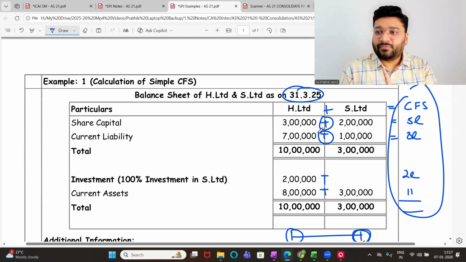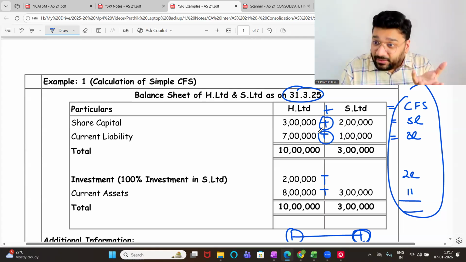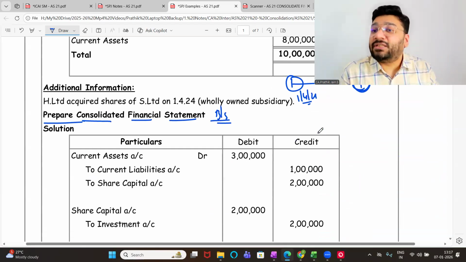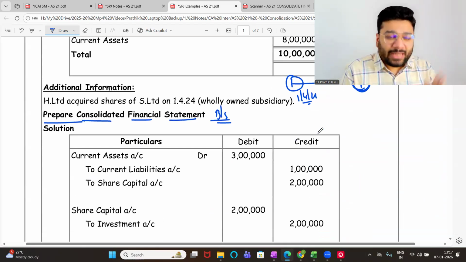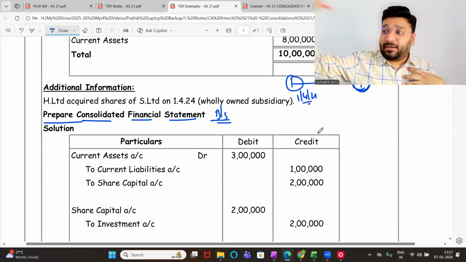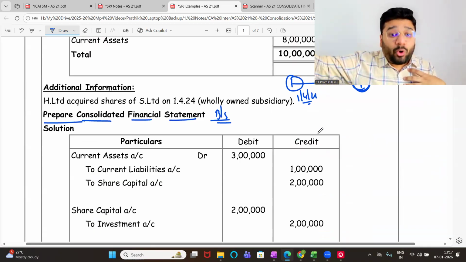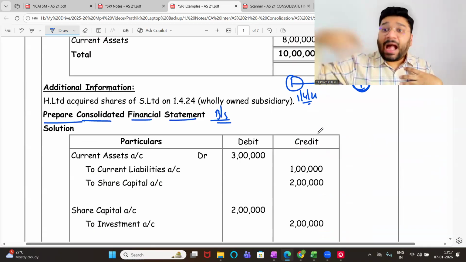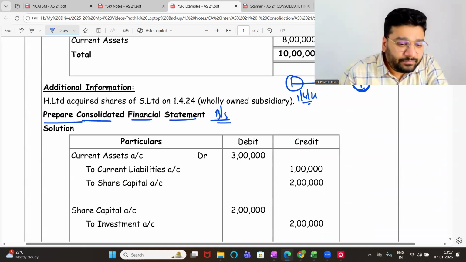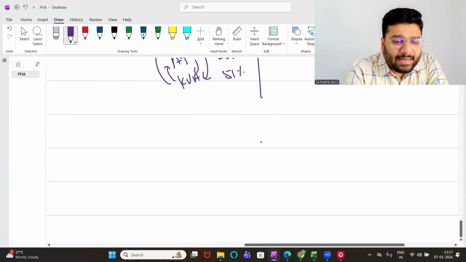But since you understand debit credit better than Excel sheet, what I did is, for you, I'm going to teach journal entry. Now tell me, people, holding company: I want to incorporate their capital into my capital, their liability into my liability, and their asset into my asset. You tell me, people, what entry will I pass? I'm the holding company. Let's suppose I'm passing the entry.